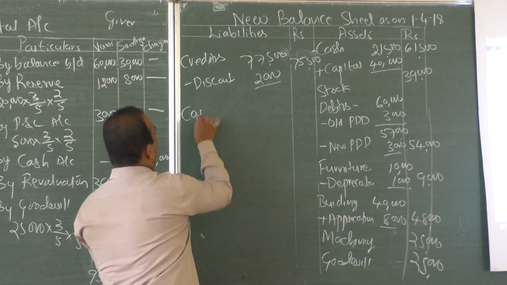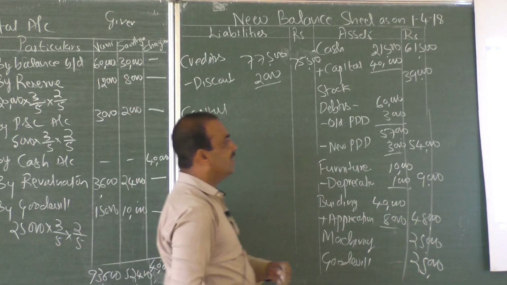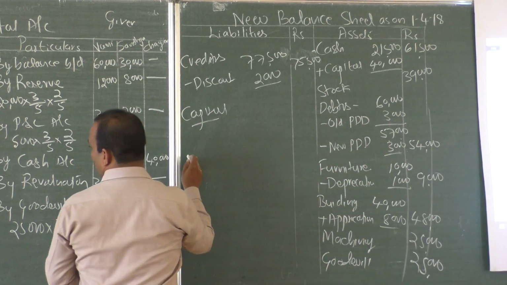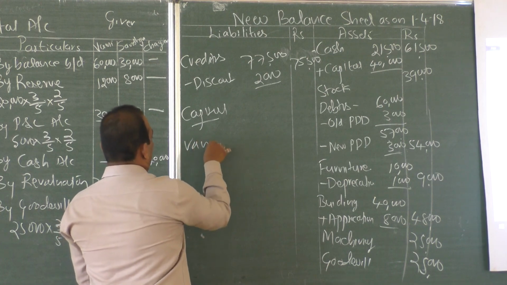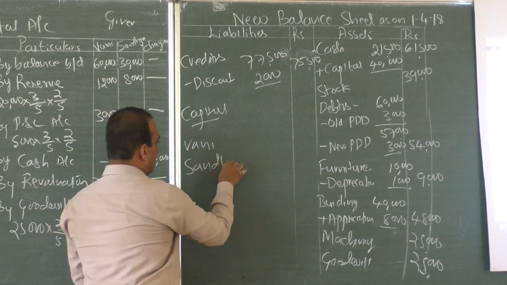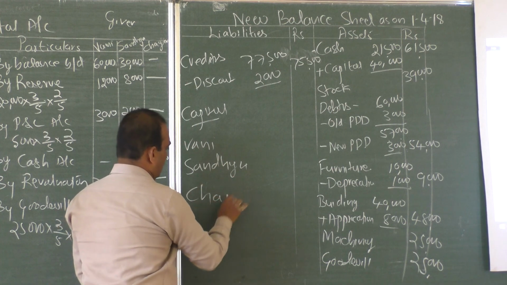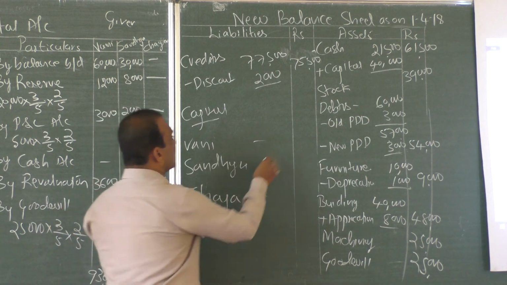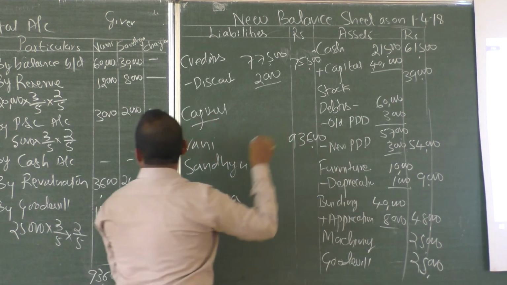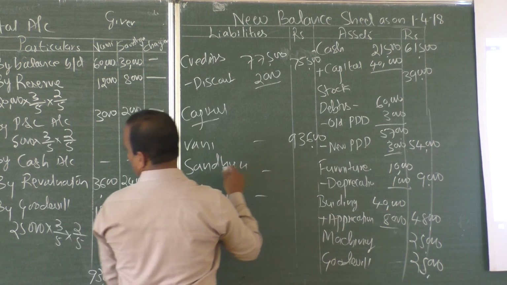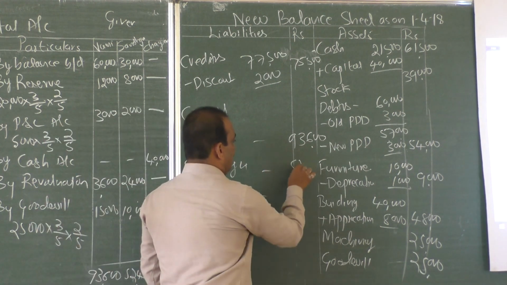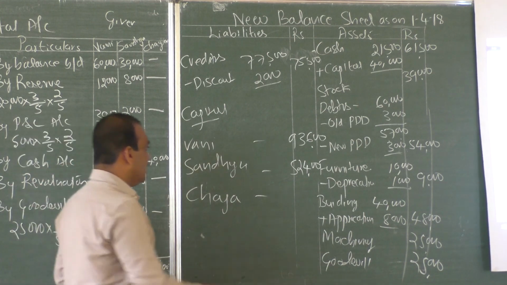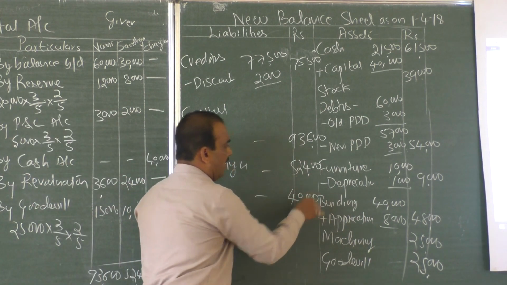Then capital. Write the new capital, instead of the old capital given in the balance sheet, that we calculated. Vani's new capital 93,600, Sandhya's capital 52,400, and in the case of Chaya, her capital is 40,000.